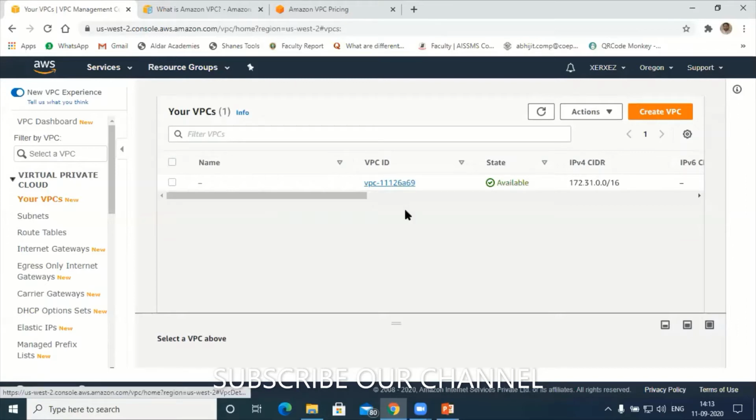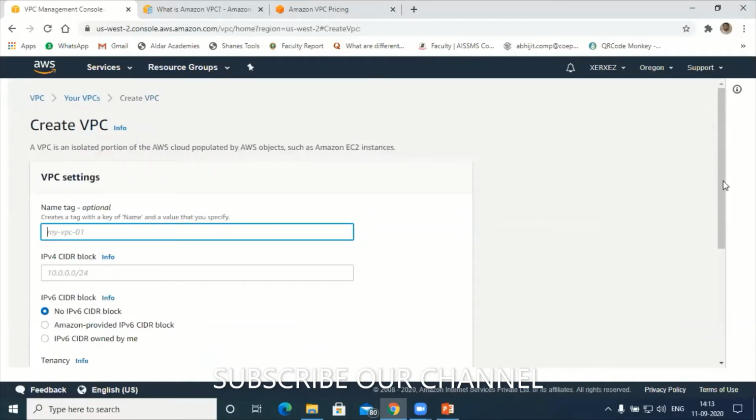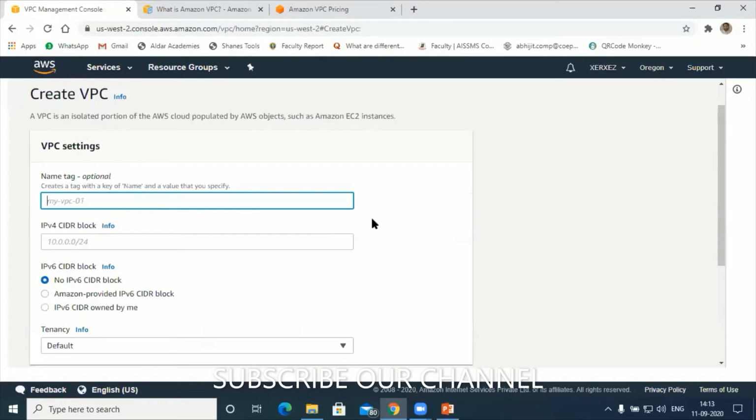Let me note the series number there. My default VPC ID is A69. I'll remember the last 3 digits because I don't want to modify that VPC. Now to create a VPC, just hit Create VPC. Next, give the name for your VPC. My name will be XER, which is my tag name.